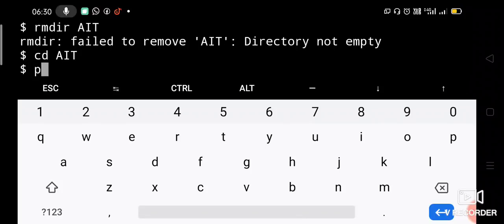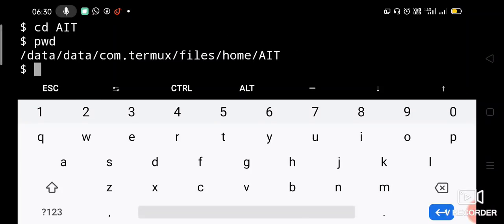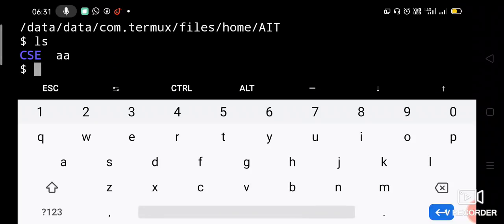Let us say pwd. Now we are in the AIT directory, /home/AIT, at the end you can notice. So now we are inside the AIT directory. Let us see what is there, say ls. We created yesterday 2 items, right? CSE and AA. AA is a file, CSE is a subdirectory.